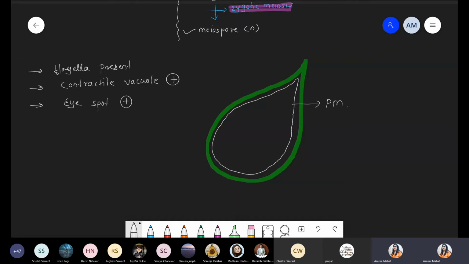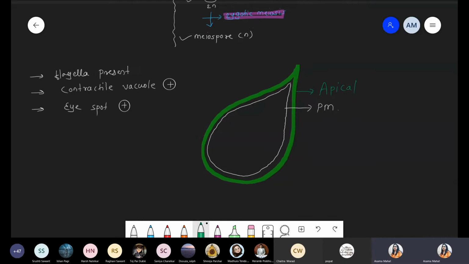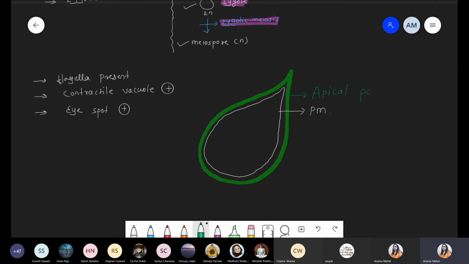Now, the second thing, the outermost line represented by this green color, is called the apical papilla. Apical papilla is one layer between the cell wall and the plasma membrane. This apical papilla is rich in protein, more specifically glycoprotein.